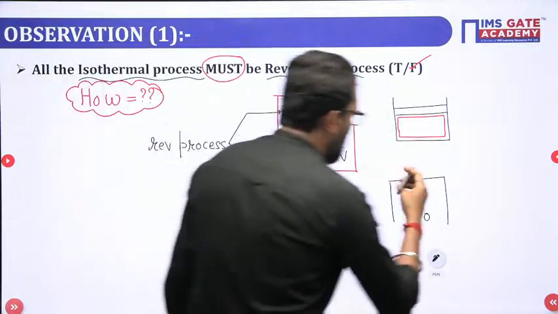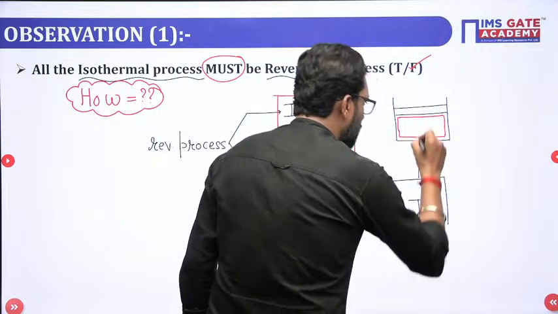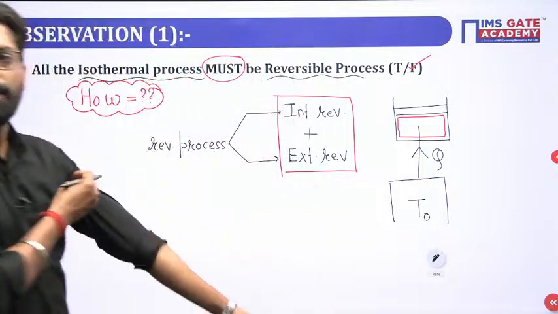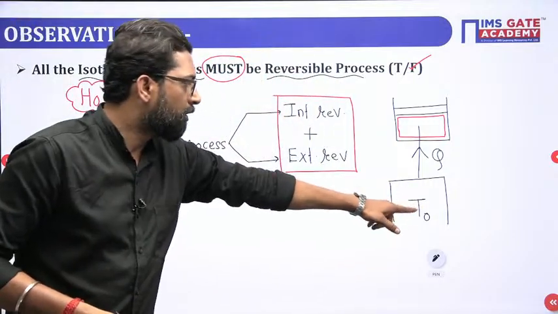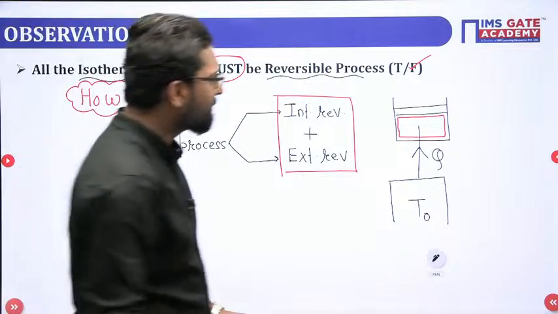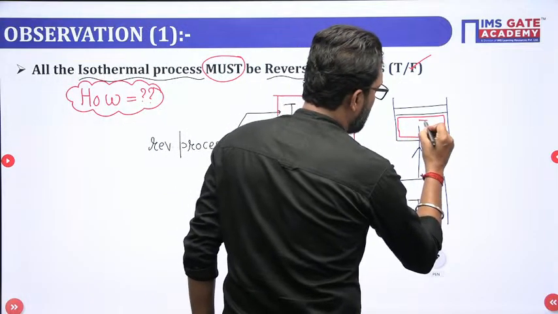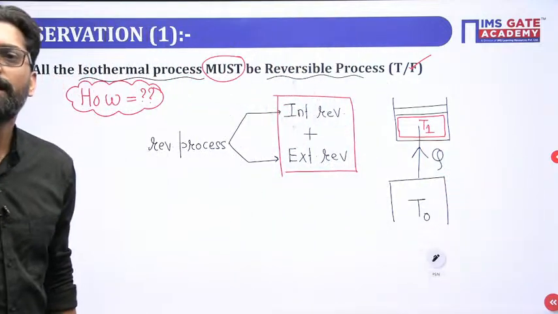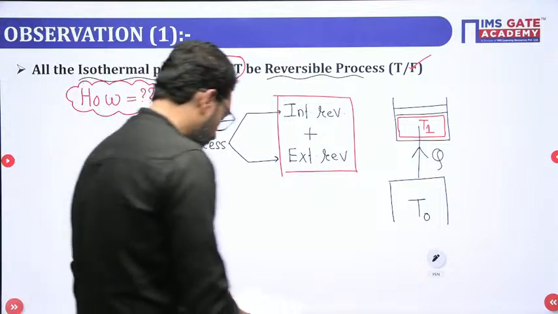Now you are supplying the heat, let's suppose Q, from this thermal reservoir to this system. Now, my dear, let's suppose its initial temperature is T1.